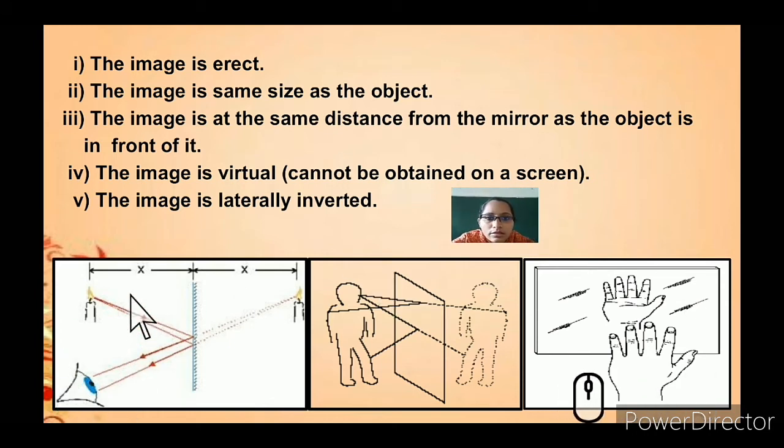So we see that the light from this candle is the incident ray, and it hits the mirror, that is the plane mirror, and an image is formed beyond it, that is an imaginary image, and when we look at that, we can see that the image is erect. So that's how we are able to see our image as erect, because the ray reflects back and we can see ourselves as we are standing.